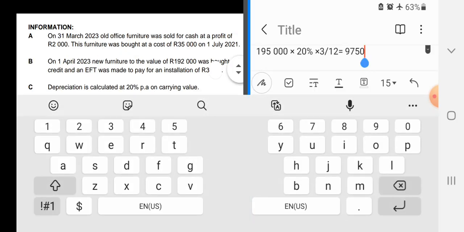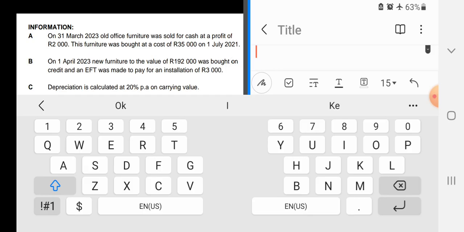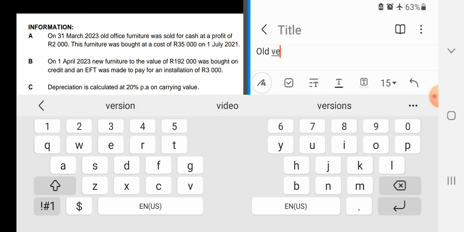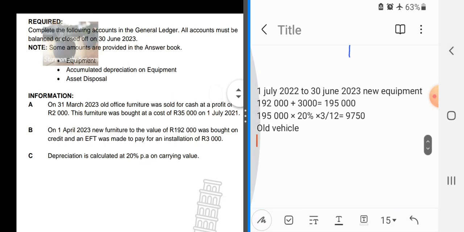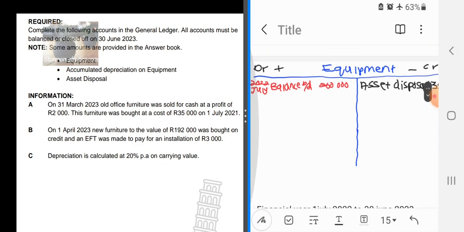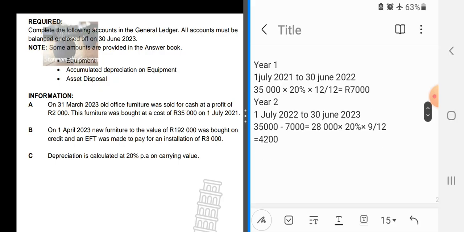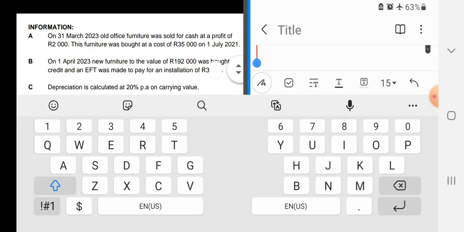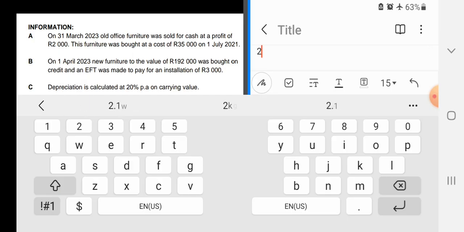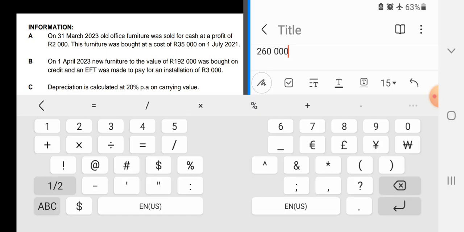There we have it. And then after this, we can calculate depreciation for the old vehicle. For the old vehicle, let's look at what we were given. On the answer sheet, I was given this 260, which means it was the vehicles at the beginning of the financial year. Before we sold, and before we bought, we had 260. Now this 260, we are going to minus the 35,000 rand that we sold.